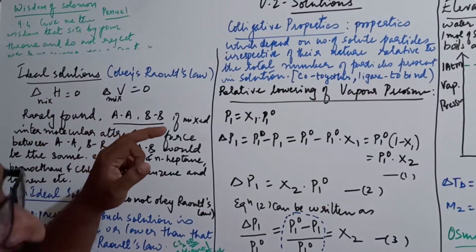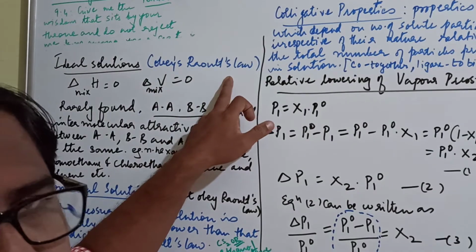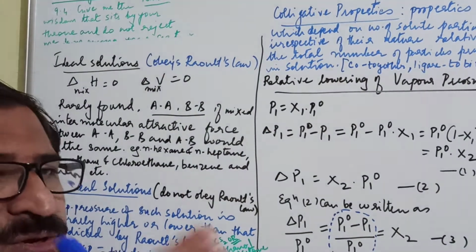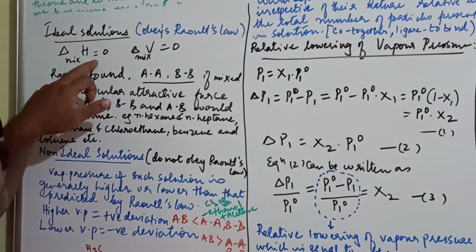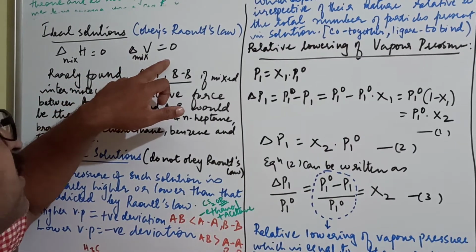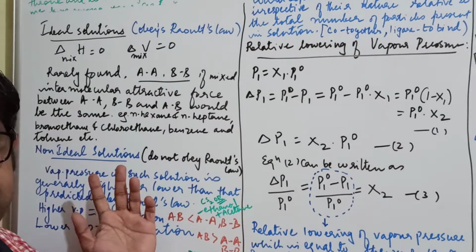Ideal solutions. I had just started with the introduction. What are ideal solutions? Ideal solutions are those which obey Raoult's law. Now delta H mixing will be equal to 0 and delta V mixing is also equal to 0 in that case. It is rarely found.